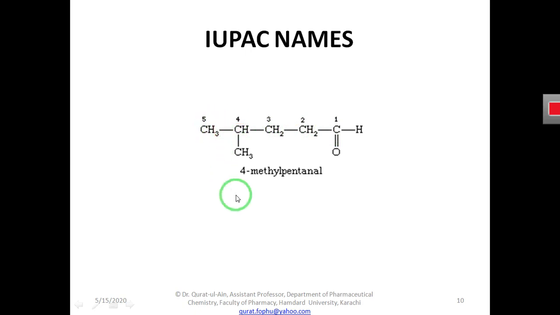The next thing we have to do, when we are going to name the aliphatic aldehyde, is to see whether, along with these carbon atoms, there is any other group attached to a carbon atom, meaning is there any secondary R group.